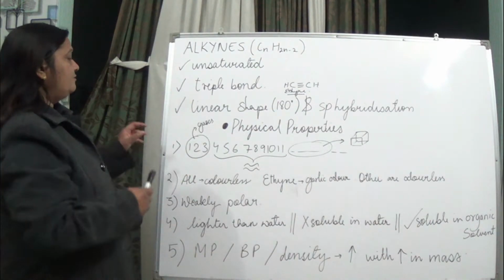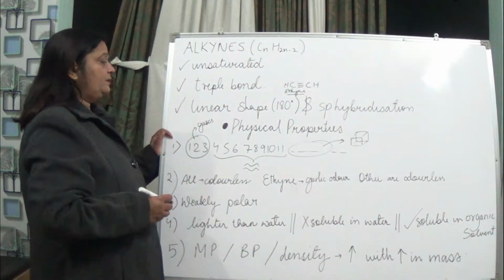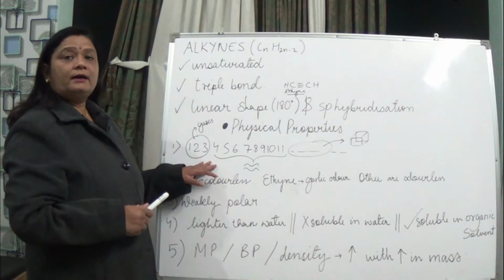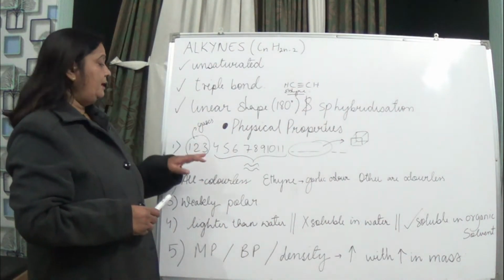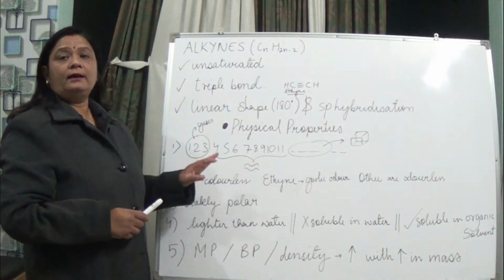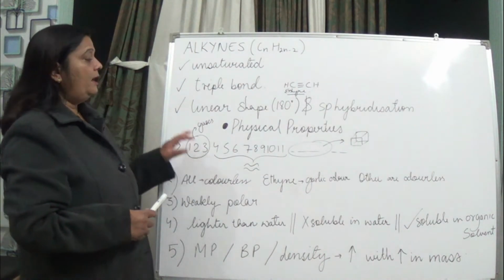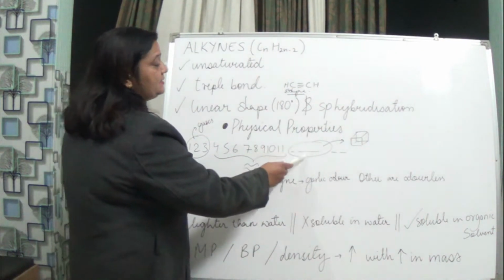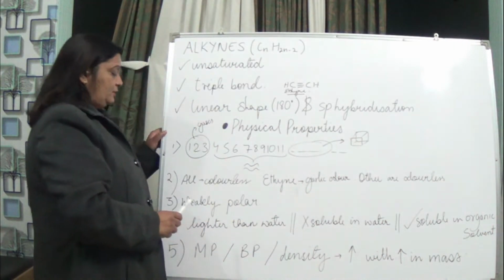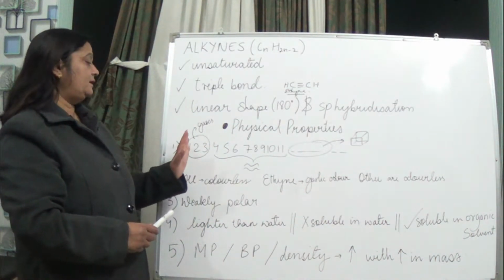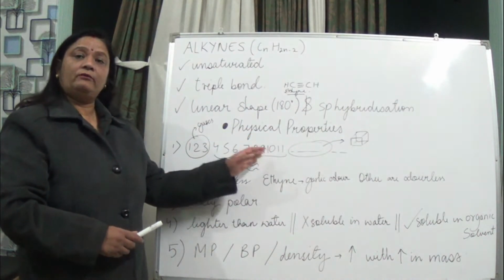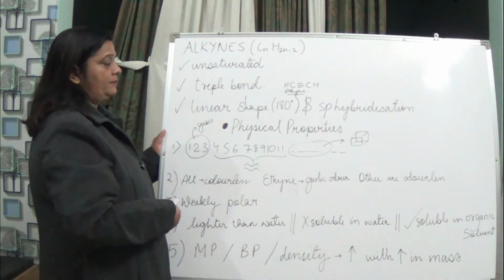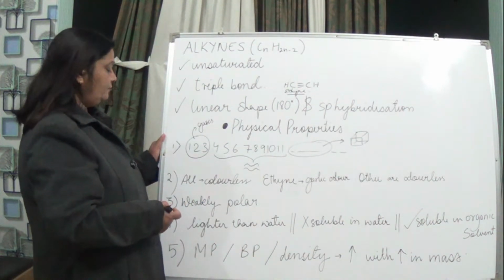Now, regarding the physical properties of these alkynes, when we see the first three, we will see that they occur in the gaseous form. From 4 to 11, they are occurring in the liquid form. And more than 11, above 11 carbon atoms, they exist in the form of solid. So remember that the first three exist in the gaseous form, then 4 to 11 in the liquid form, and after 11, 12 and more carbon atoms, they exist in the form of solid.